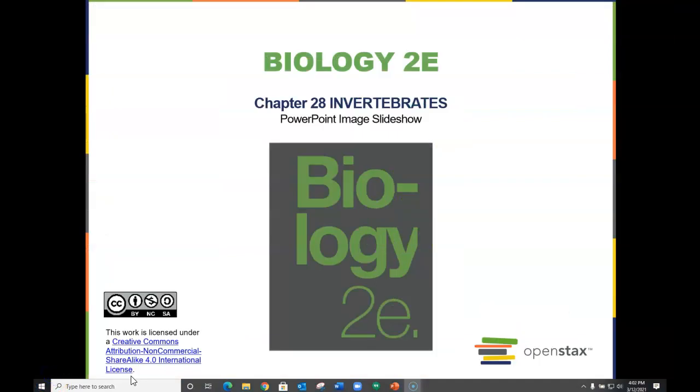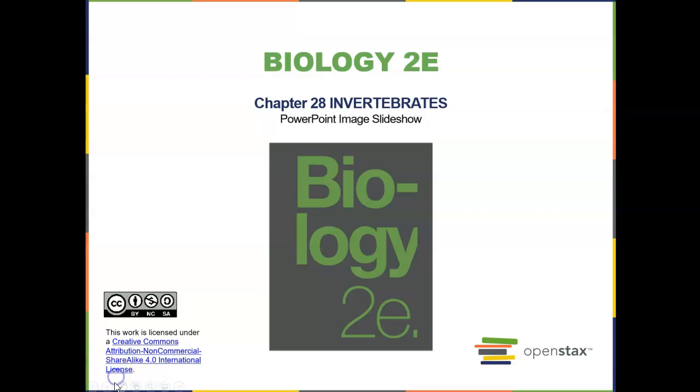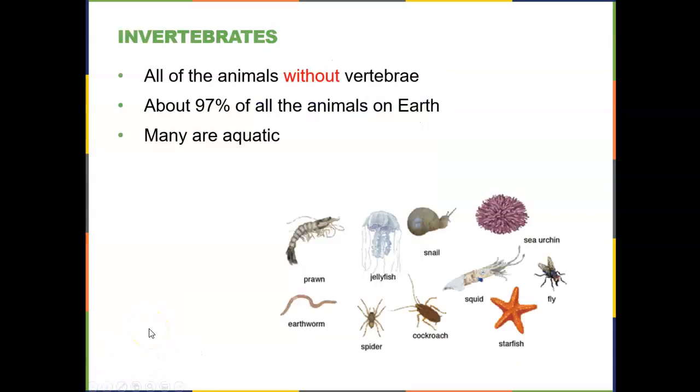Chapter 28, and we will now divide the animal kingdom into its two major groups, the invertebrates and the vertebrates. The invertebrates contain the majority of animals in the animal kingdom, and these are the groups in which there is a lack of a brain cavity and a spinal column, consequently no vertebrae. This constitutes about 97% of all the animals on Earth, and many of these are aquatic. Here are just a few examples of the many invertebrates that are found in the animal kingdom.